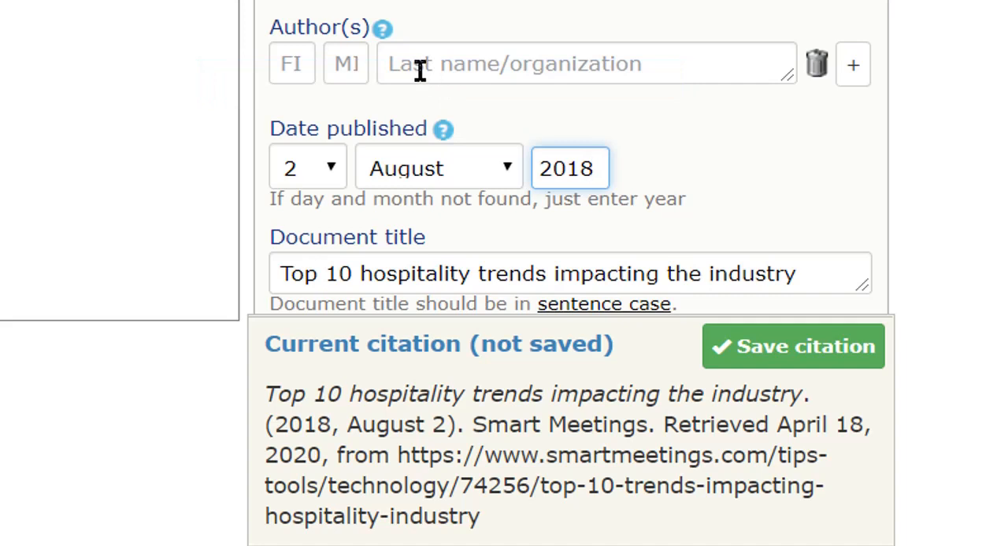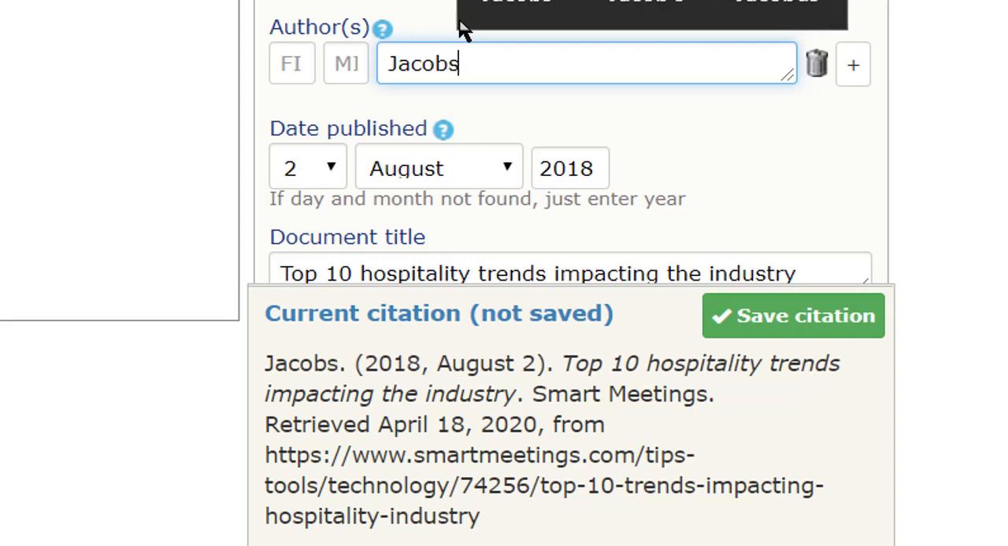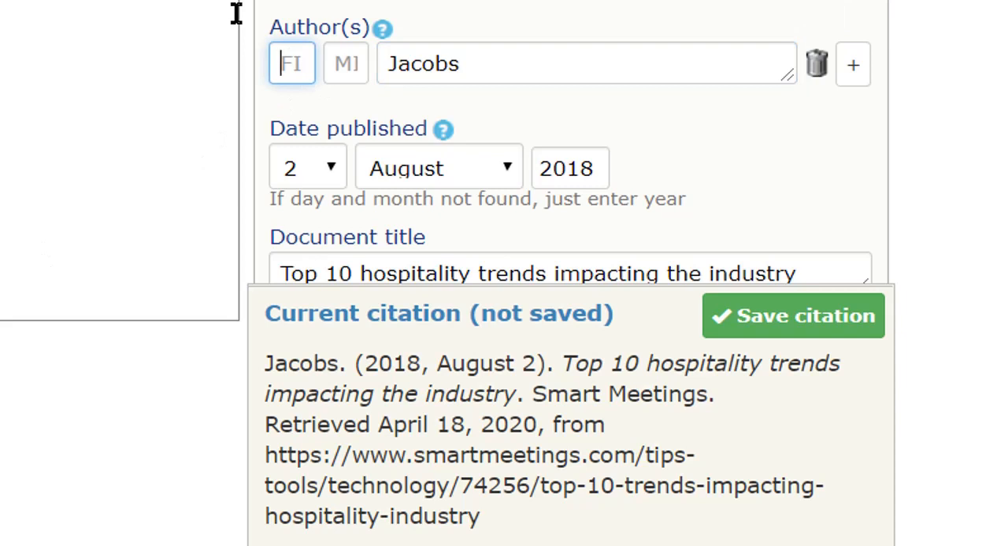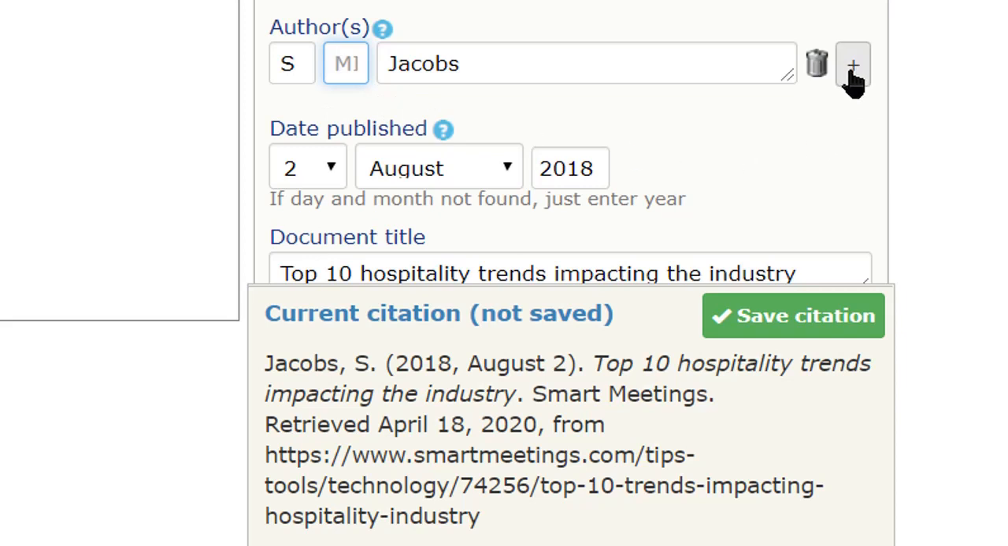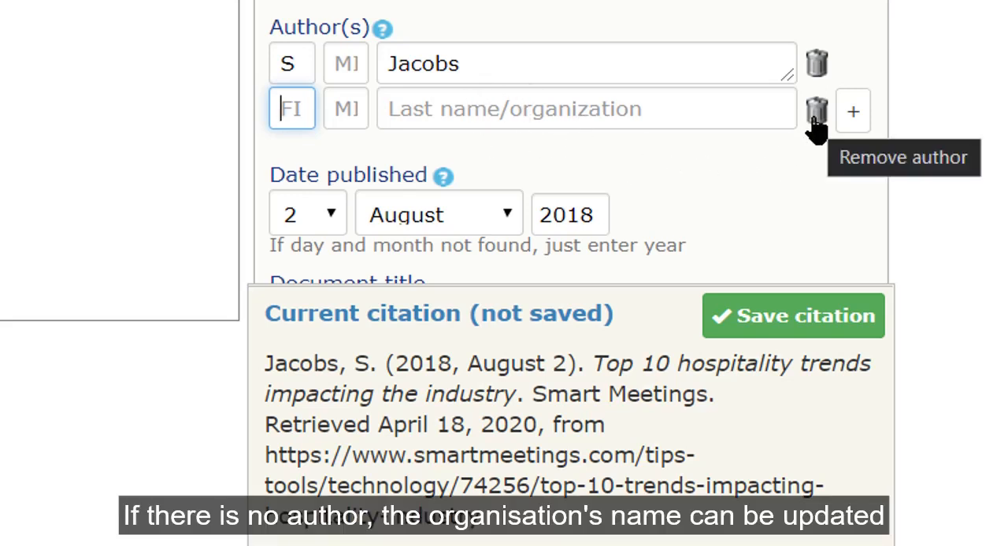The last name has to be written here, so that is Jacobs, and the first name has to be abbreviated as S. So it is Susan Jacobs, and there is no middle name, so this field will remain empty. If there are more authors, we can use this button to add more authors. Currently, there is only one author, so you can remove that. And if there is no author, you can write the name of the organization here, which will be the proper method.